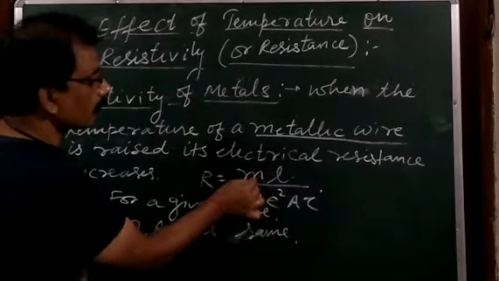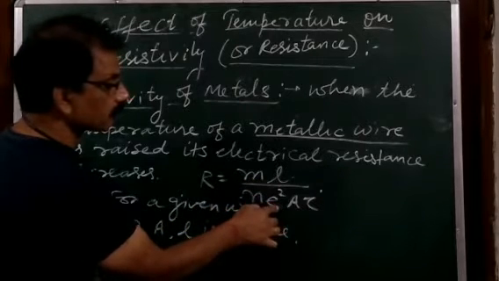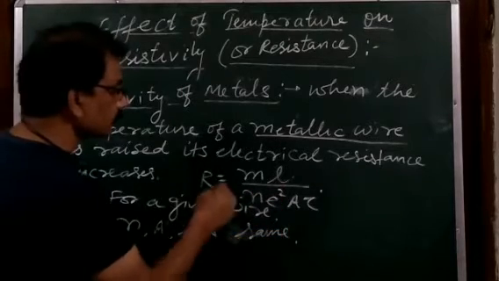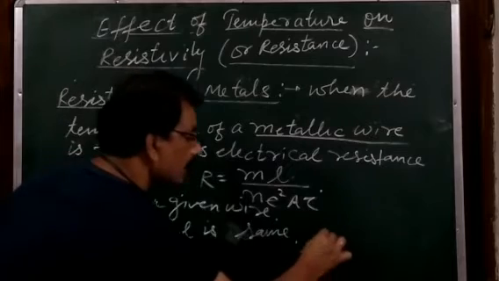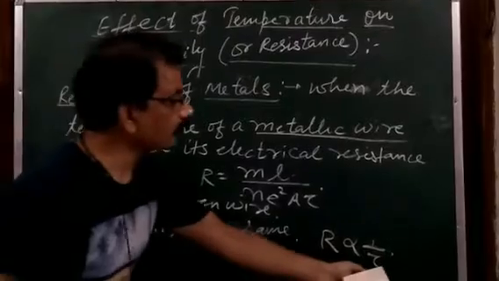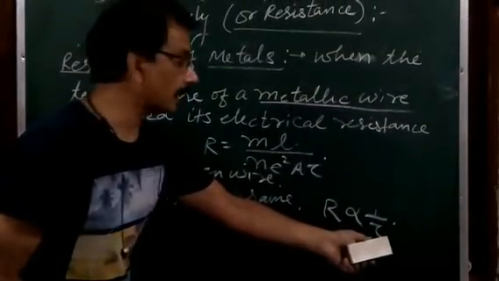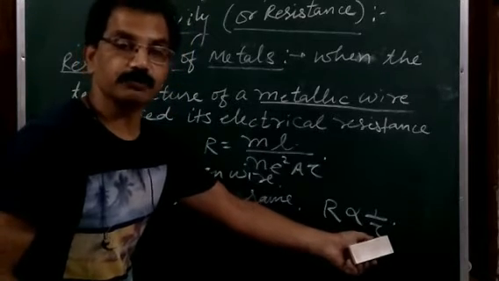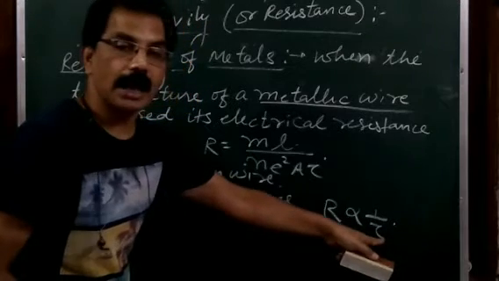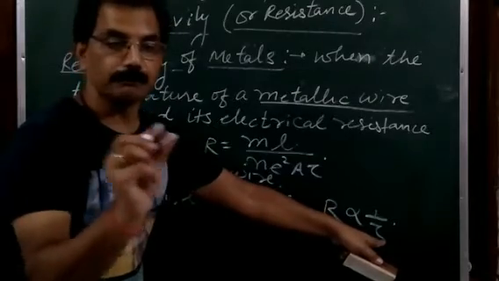You can't change the mass of the electron, you can't change the charge of the electron, and for a given wire, n, A, l remain the same. So from here you can say R is inversely proportional to tau, where tau is the average time interval between two successive collisions of the electron with the free ions, the positive fixed ions. So tau is what here? Relaxation time, or the average time interval between two successive collisions of the free electrons with the positive fixed